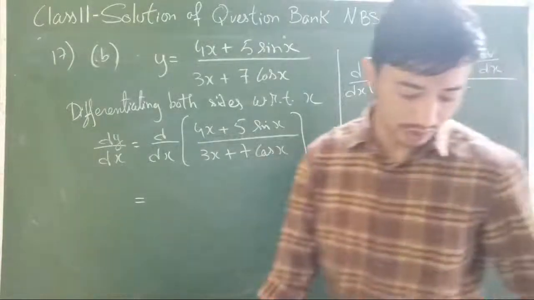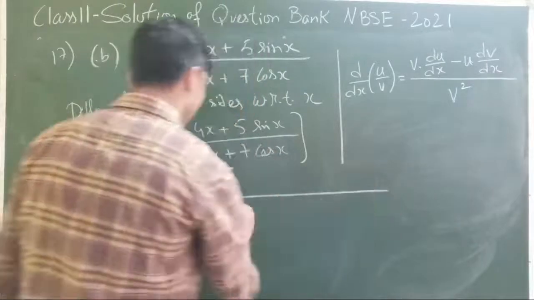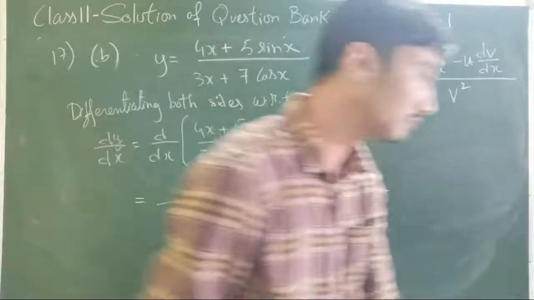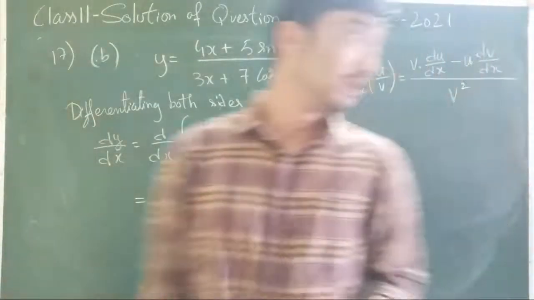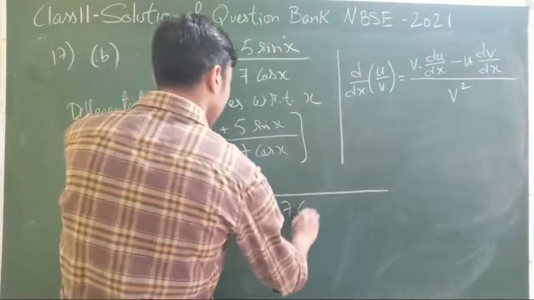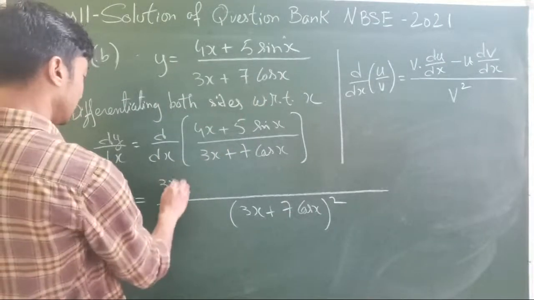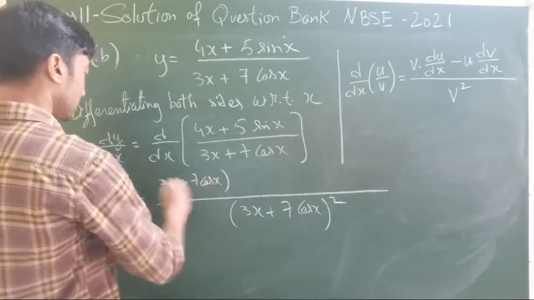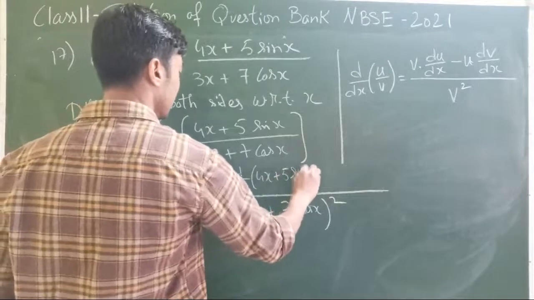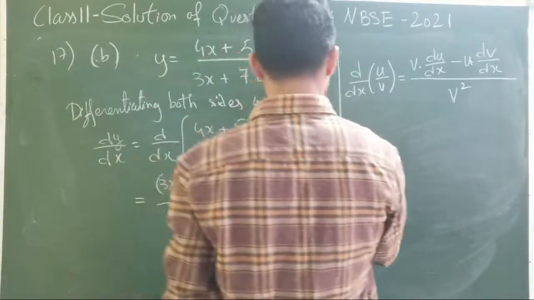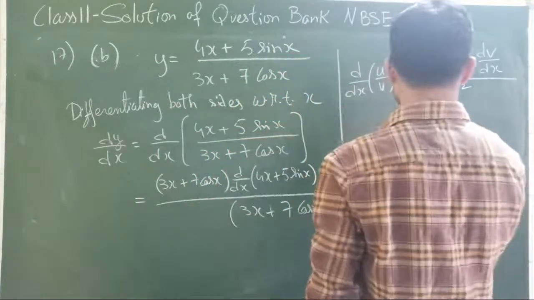So let's use the quotient rule. So square of the denominator, then just using that theorem, denominator times derivative of the numerator minus numerator times derivative of the denominator.